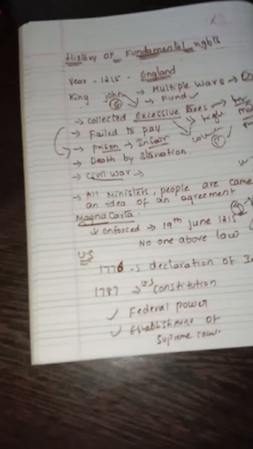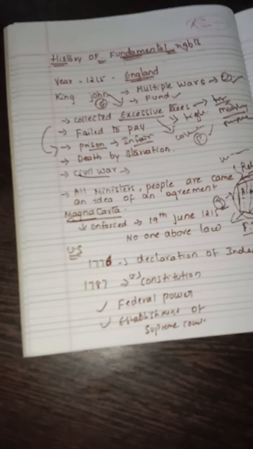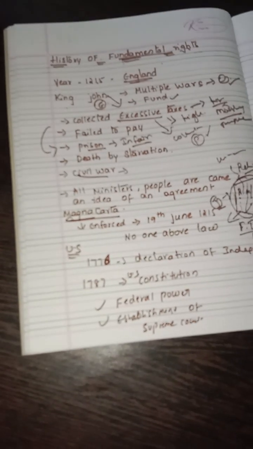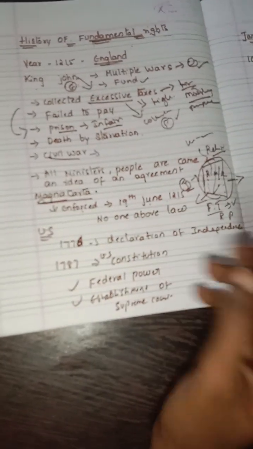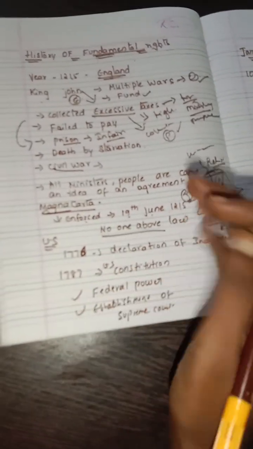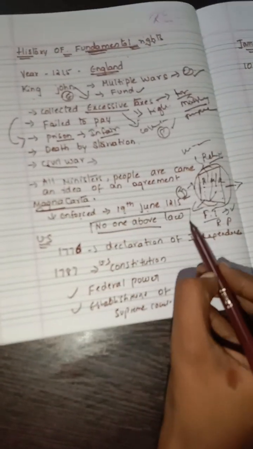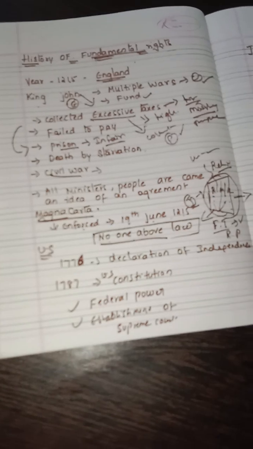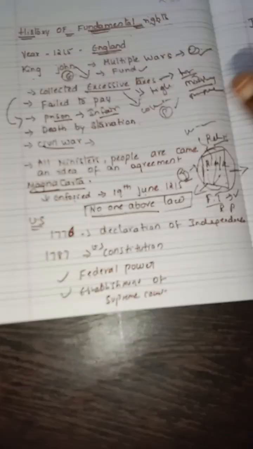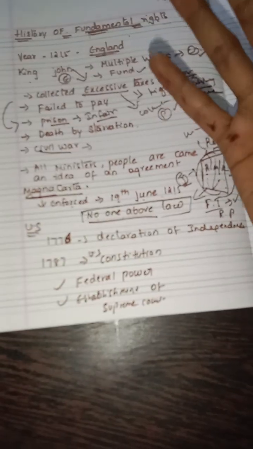This is the first document signed for the people's welfare, and it was enforced on 19 June 1215. When this agreement was enforced, we can clearly see that no one is above the law. So this is how fundamental rights came in England.